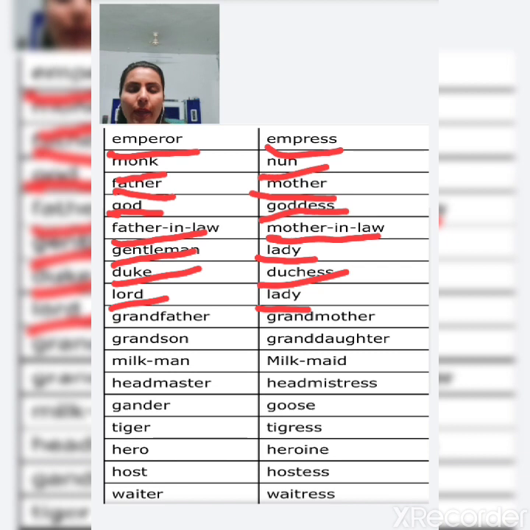Okay, next is grandfather, and the feminine of grandfather is very easy. What is it? Grandmother. And next is grandson, and the feminine of grandson is granddaughter.